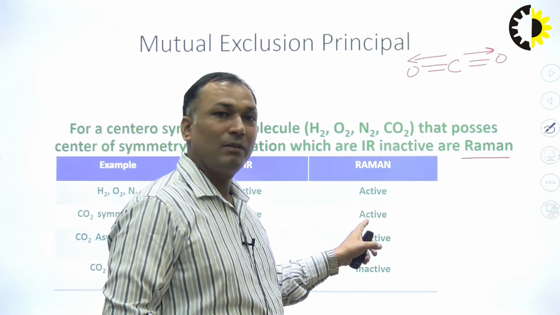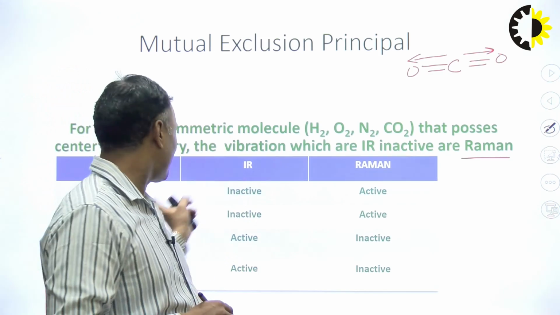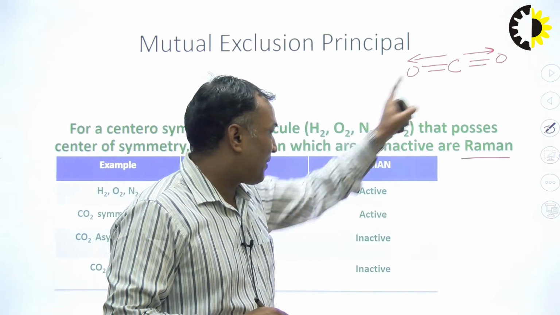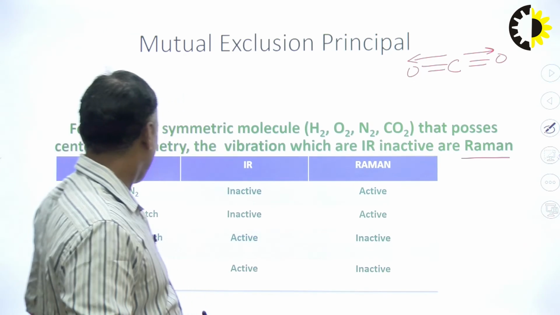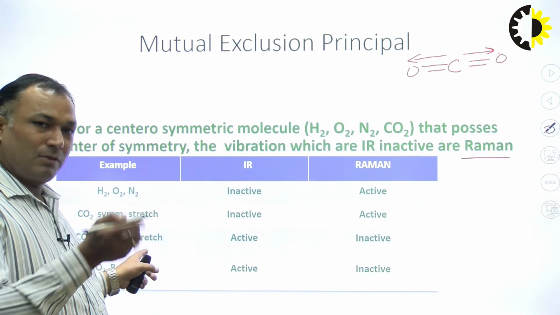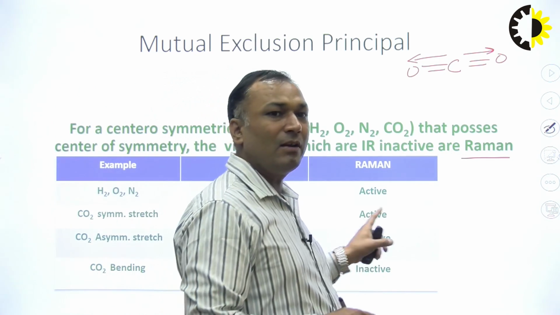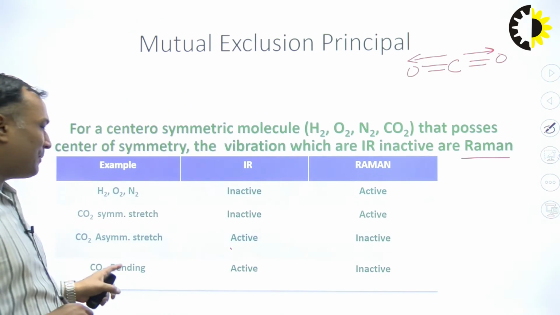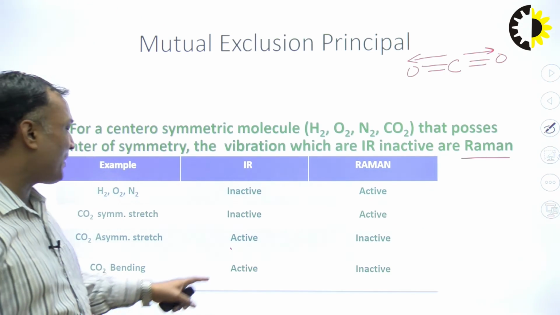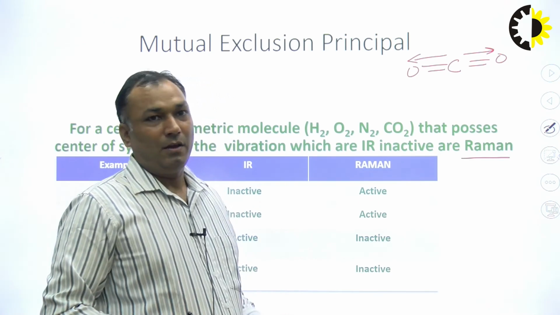But this type of vibration, symmetrical stretching, can be studied by Raman. CO2 also shows asymmetrical stretching with change in dipole moment, so they are IR active, but they are inactive in Raman. Carbon dioxide bending is also showing change in dipole moment, hence they are active in IR but inactive in Raman.